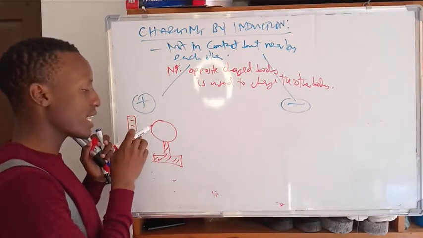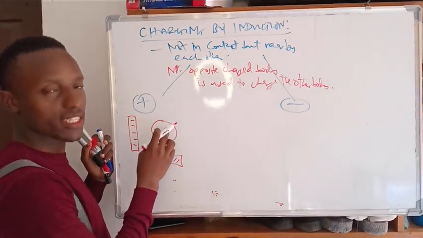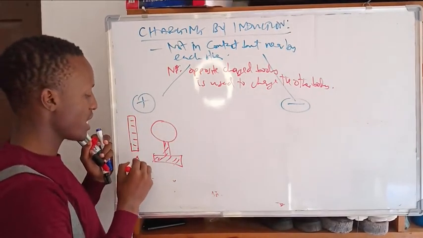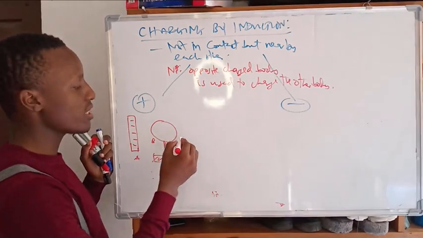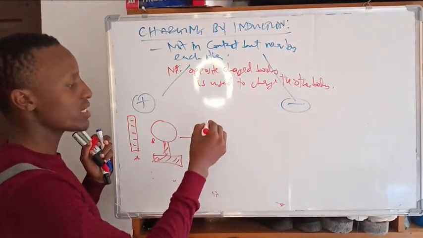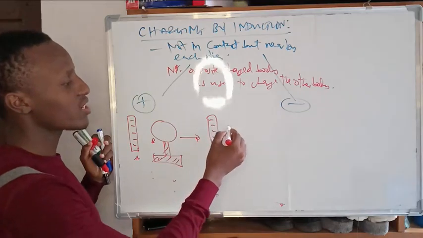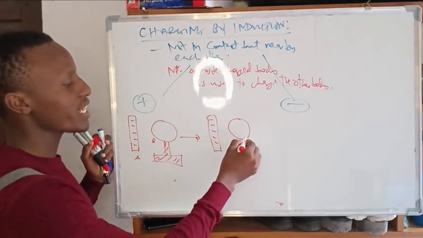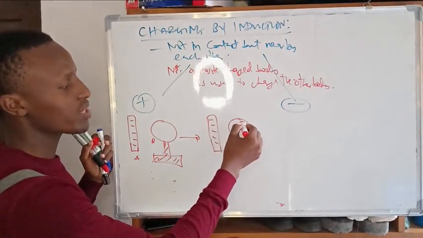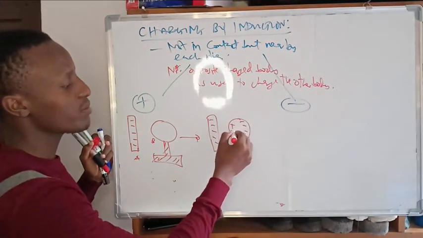So I take the negative nearby this body. This is body A and this is body B. The negative here causes repulsion of the negative charges on this body, so the negative charges shift to the far side while the near side remains positive.